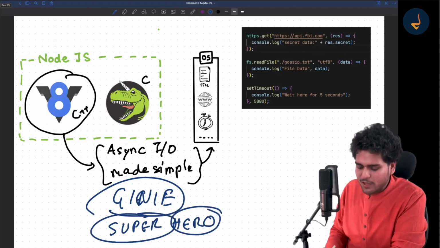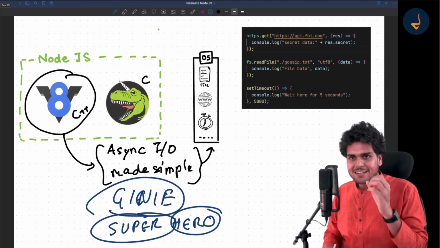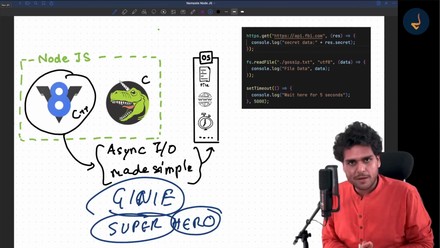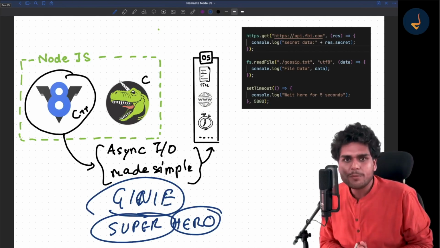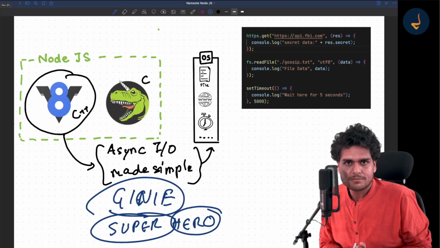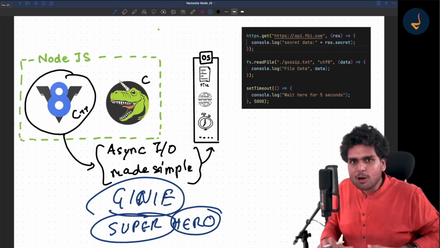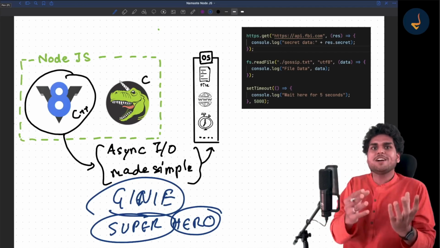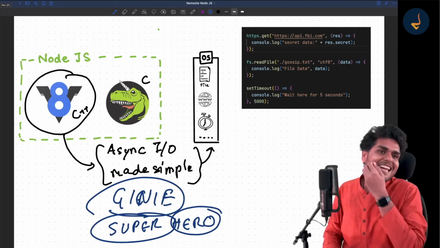Let me tell you that it's one of the most important libraries inside Node.js, and it deserves a lot of respect. Node.js is fast. Node.js is asynchronous because of libuv. We will understand this in detail, but why I am taking a lot of time over here is so that you give importance and respect as a developer to libuv.